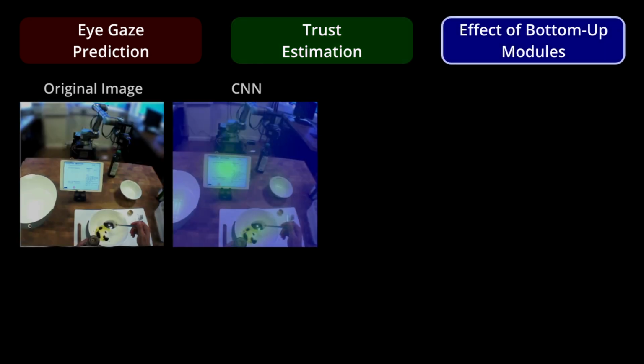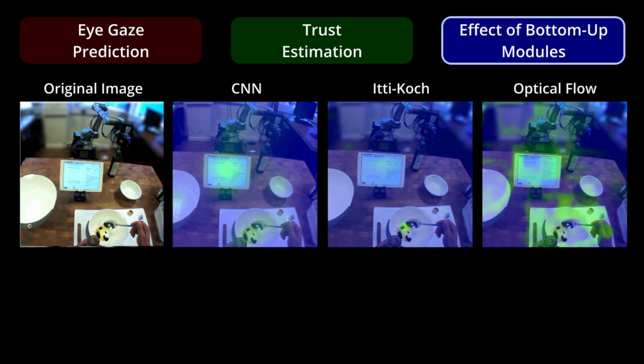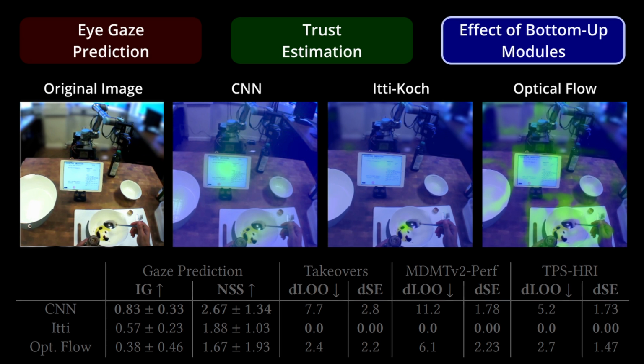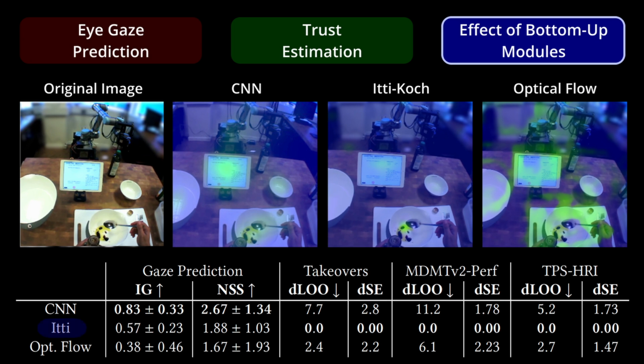Finally, we investigate how these results are impacted by different modeling choices for the bottom-up component. Using 2 alternatives inspired by visual attention research, we show that using a more realistic model results in worse gaze prediction, but better trust predictive capabilities.